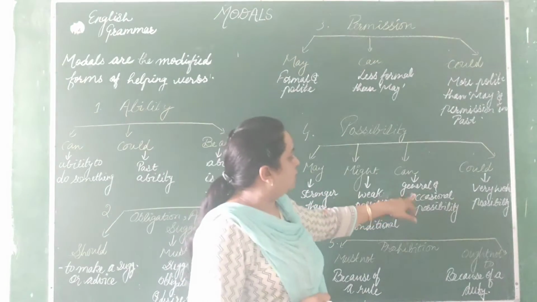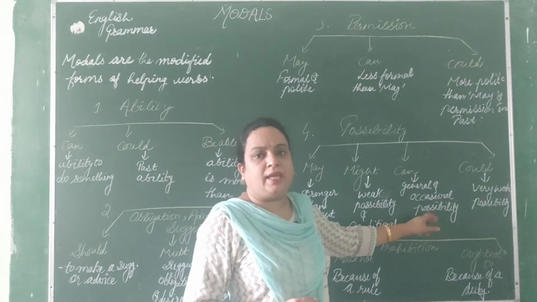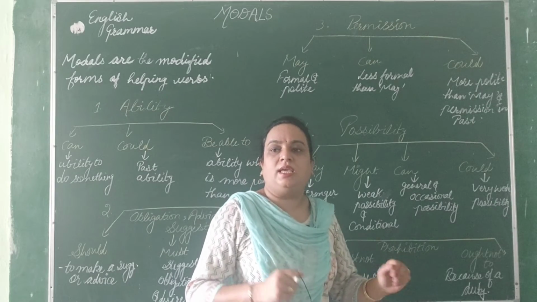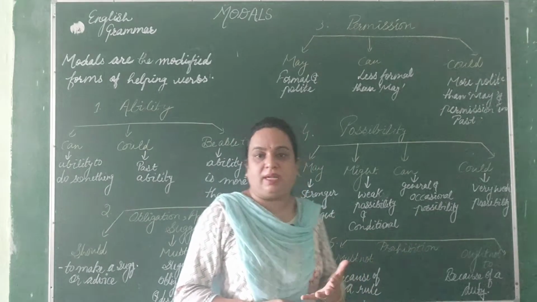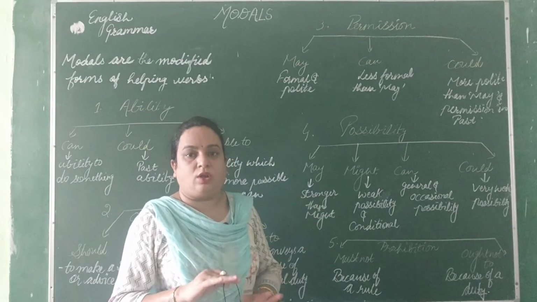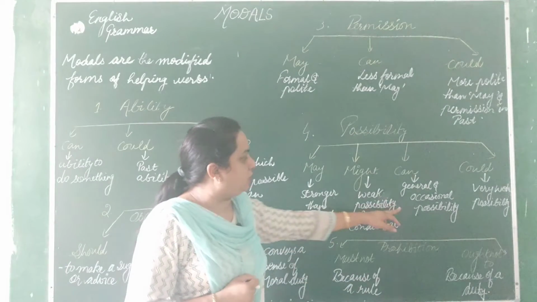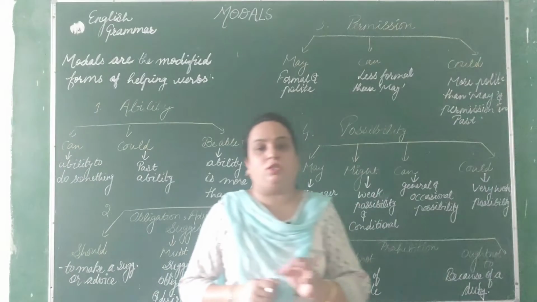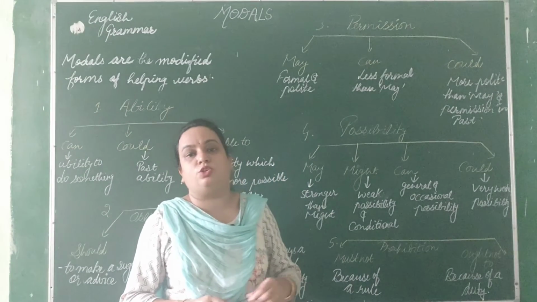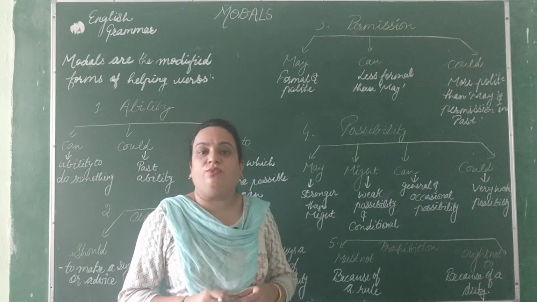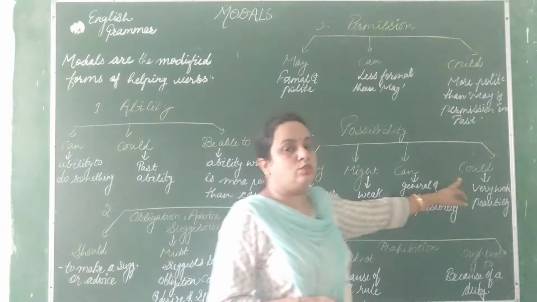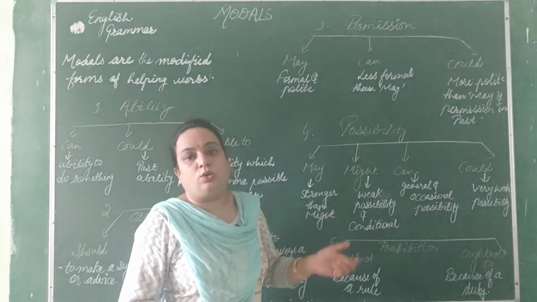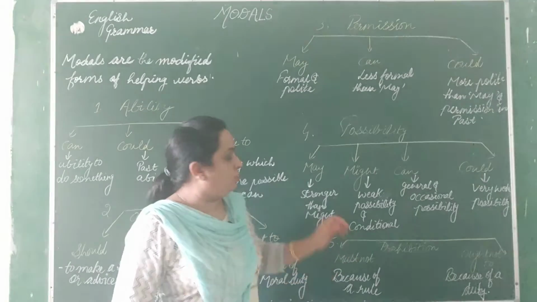And can shows general or occasional possibility, like he can do this, he can solve this, or he can come today. So that is the general possibility or the occasional possibility. So for that we can use can. And the could one, very weak possibility. When we want to show a very weak possibility, so then we will use could. Weaker even than might, so could we have to use.